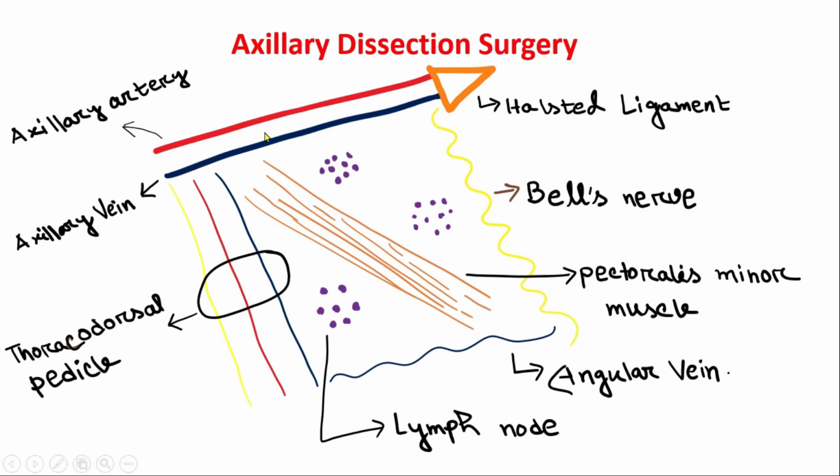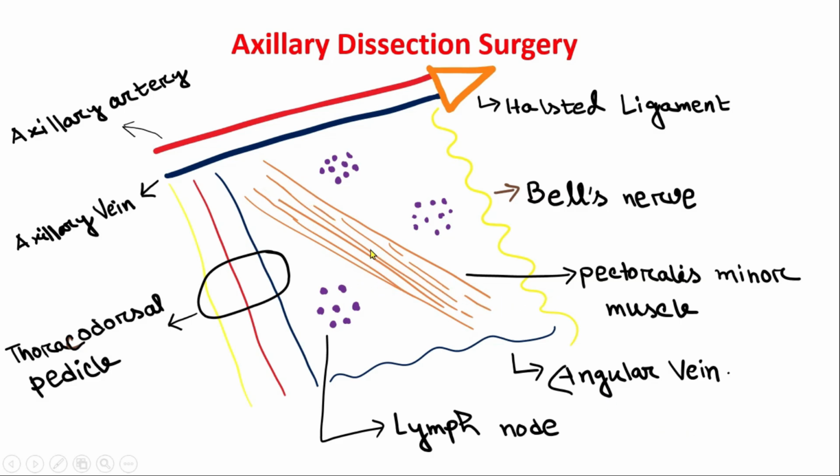First, superiorly there is the axillary artery and axillary vein, and there is the Halsted ligament, and there is a thoracodorsal pedicle, meaning thoracodorsal nerve, thoracodorsal artery, and thoracodorsal vein. On the other side there is Bell's nerve, and inferiorly there is the angular vein, and there is a muscle going between them, which is the pectoralis minor muscle.